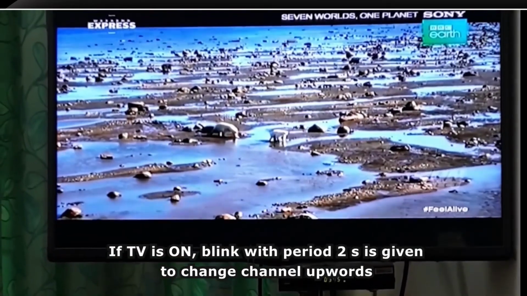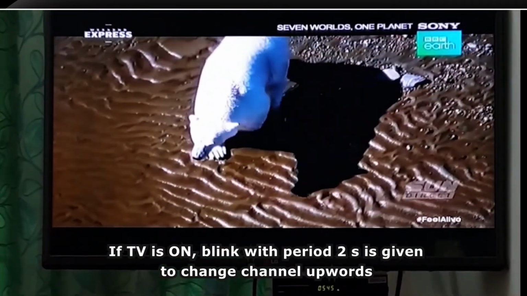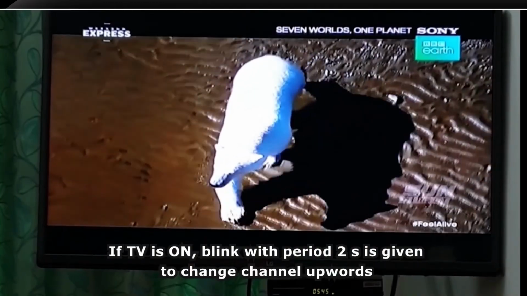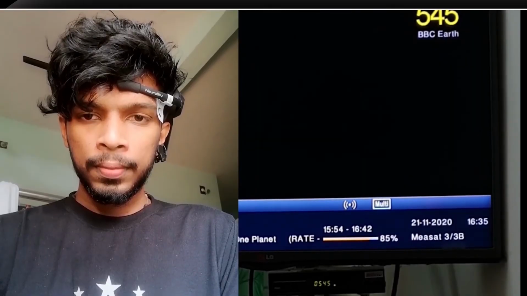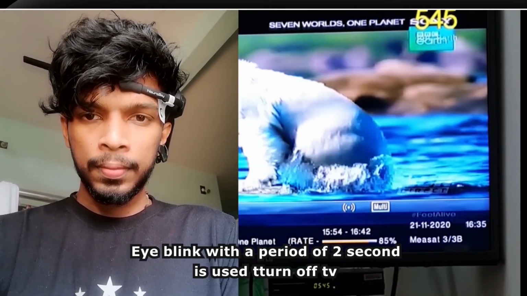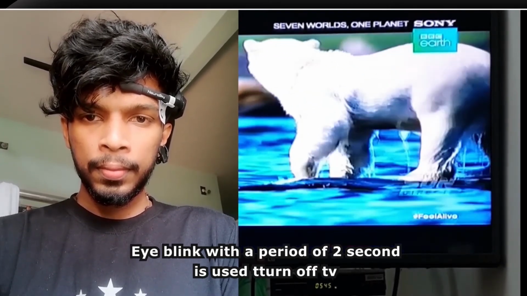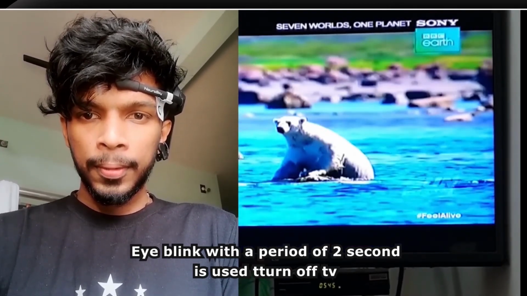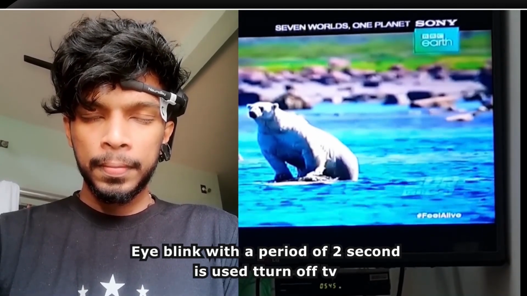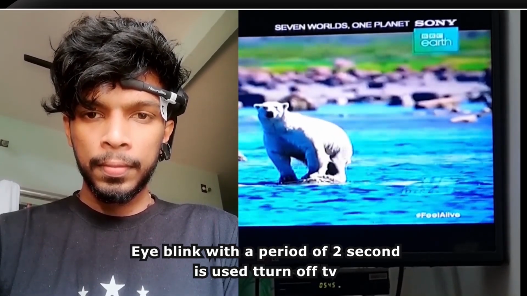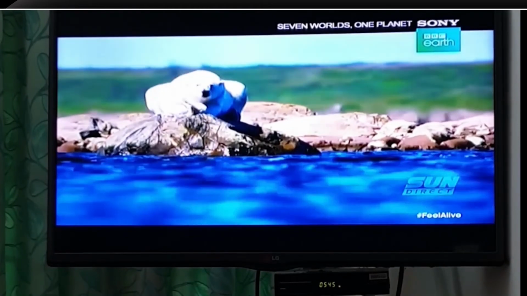If TV is on, blink with a period of 2 and 3 seconds can be given for changing channels. Ready to initialize the TV control signal. Turning off TV. Similarly, other devices are controlled using various blink counts and strength.